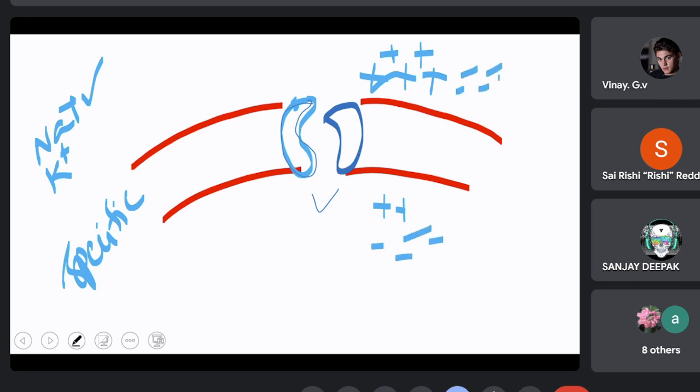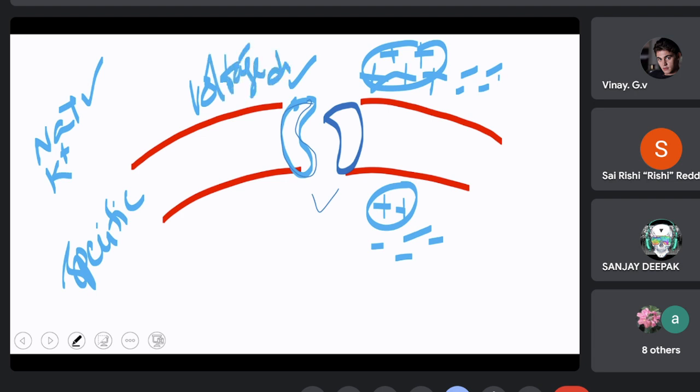In that case, there is a difference in charges on either side. If there is a difference in charges on either side, there develops a voltage, and this channel opens only when there is a voltage difference on either side of the plasma membrane. In that case, we call these channels voltage gated channels.